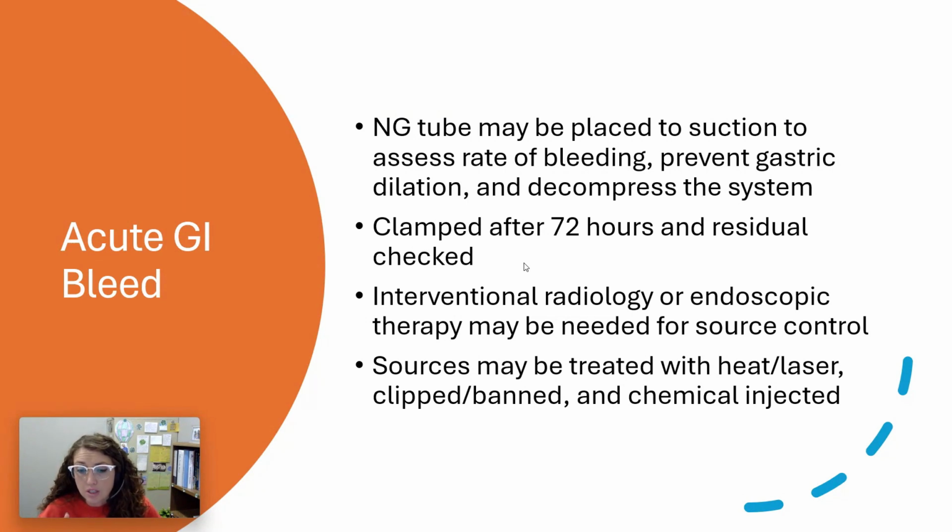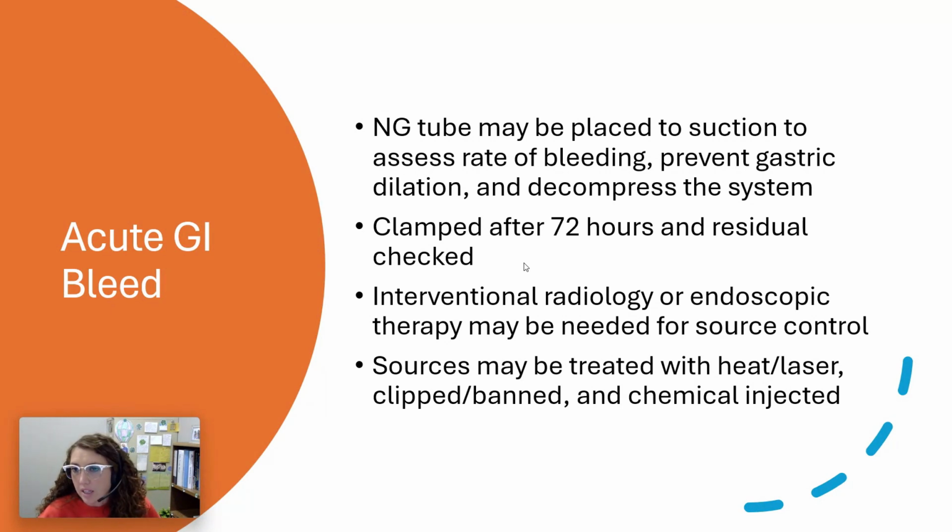And we can do this again. This is going to be a good assessment tool for us. If you drop an NG tube, first things first, you're going to be able to see how much blood you pull out of the stomach. This is going to give you a little bit of an indication as well. Where are you dealing with a bleed? If you pull out significant bright red blood, that could be indicative of maybe location. It is also going to give me an idea of rate of bleeding.